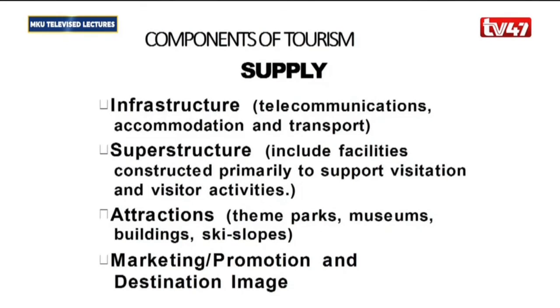The other component of supply is the attractions that are going to pull the visitor to the destination. Here we are thinking about things like theme parks, museums, national parks, and others that can pull the visitor to the market. Then the other component of tourism supply is the marketing or the promotion of the destination image. So all those four are the major components of tourism supply.